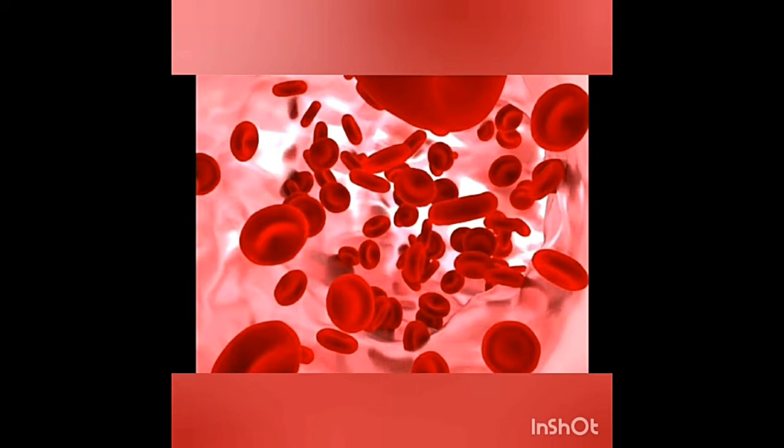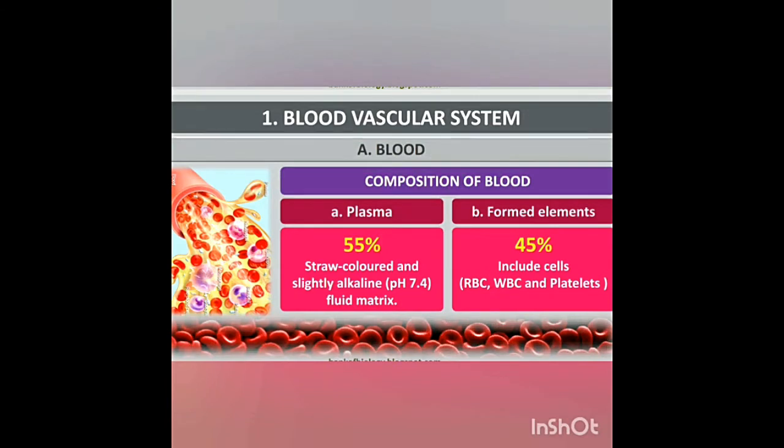Components of blood. The blood consists of two main components. One is plasma and the second one is formed elements, that is blood cells. Composition of blood. Plasma contains 55% of the blood, and formed elements include 45%.